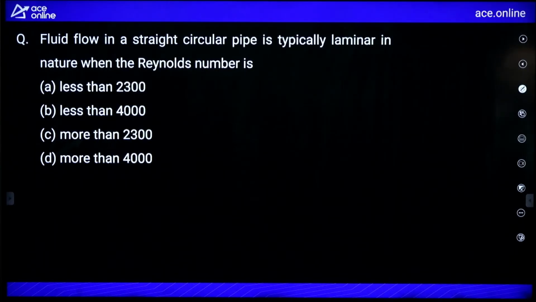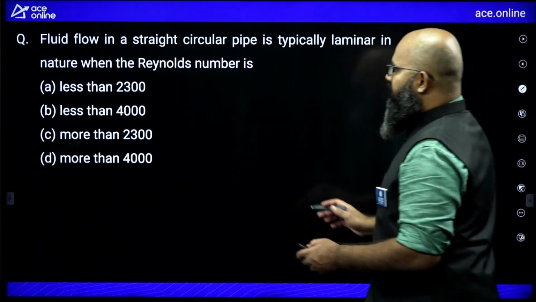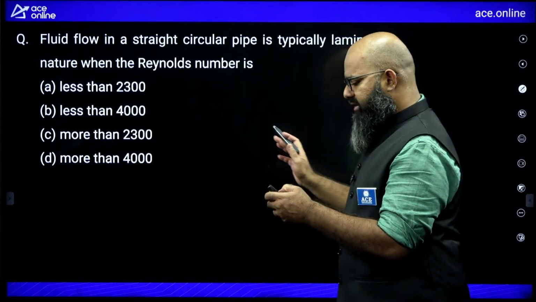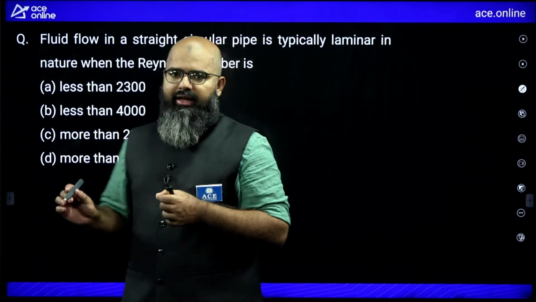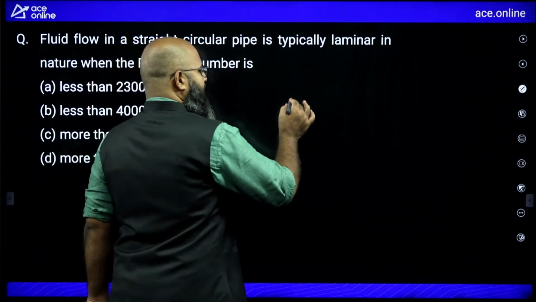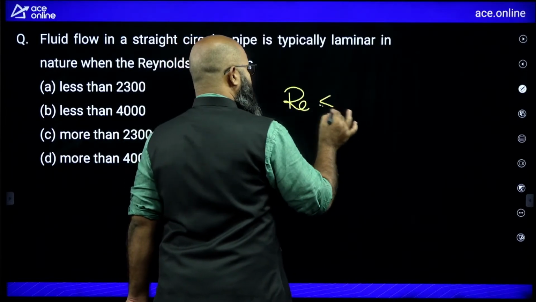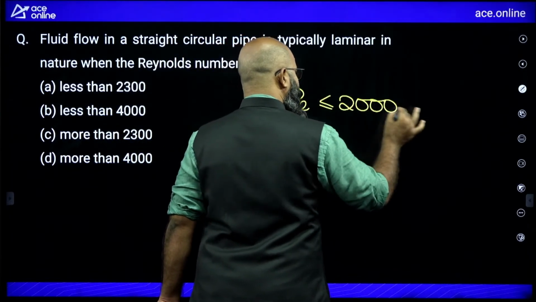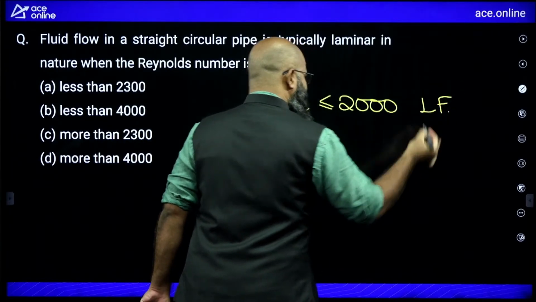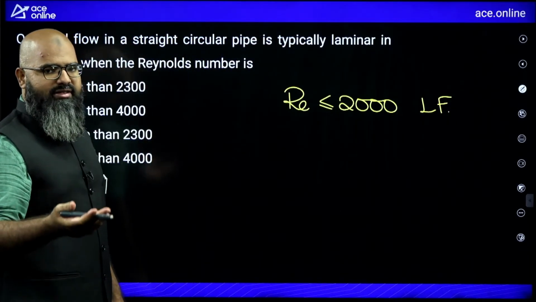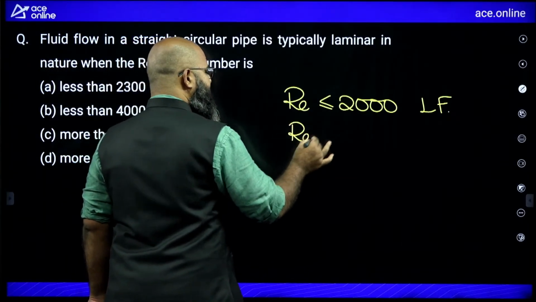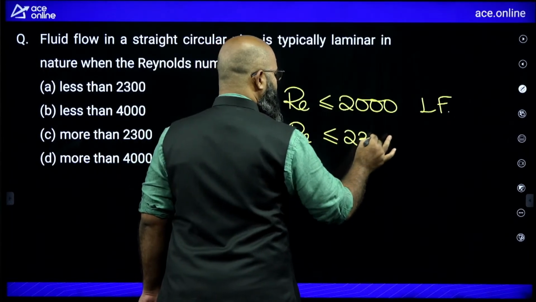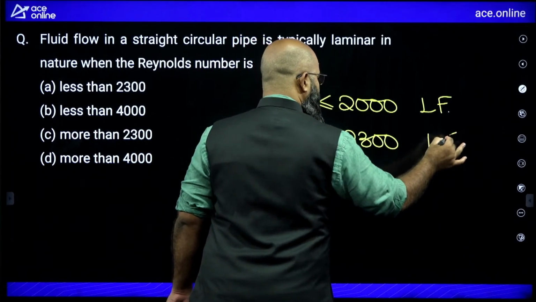The question is saying fluid flow in a straight circular pipe is typically laminar in nature when the Reynolds number is. Now I have particularly taken this question and the next question for a reason. Dekhiye, let me mention this to you. Indian authors say the Reynolds number is less than or equal to 2000 for laminar. Some foreign authors like Cengel and Frank M. White say Reynolds number less than or equal to 2300 is laminar flow.